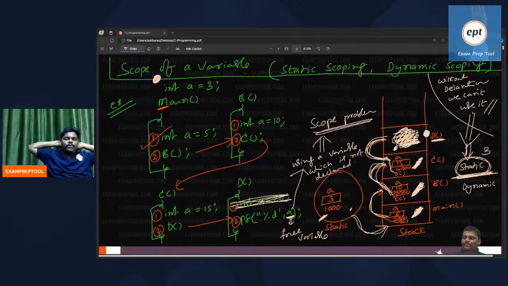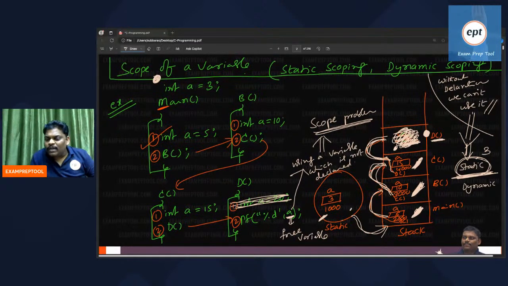Just use static scoping, because most of the languages follow static scoping. Less work is there. Not only that, you have C programming. So if the question says dynamic scoping, go for dynamic scoping. If it says static scoping, go for static scoping. If it doesn't say anything, go for static scoping.